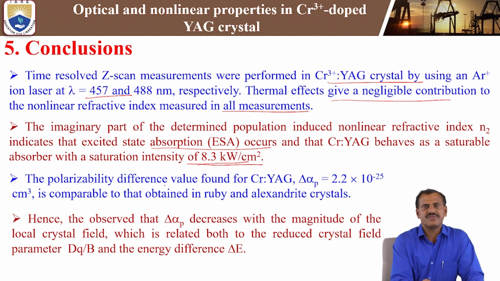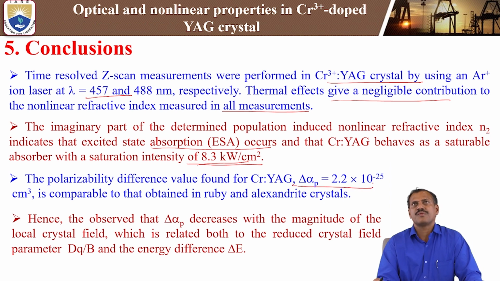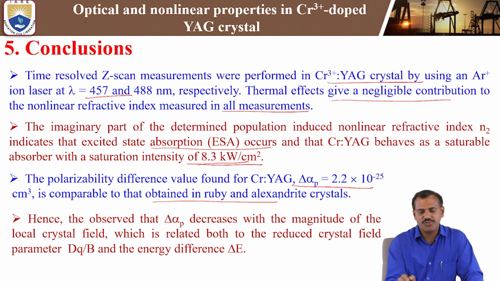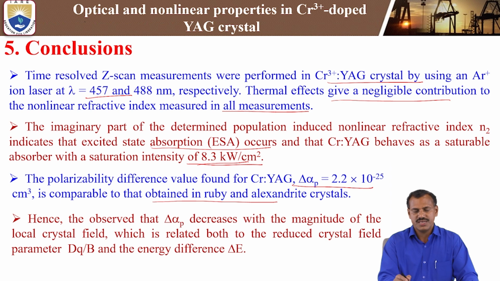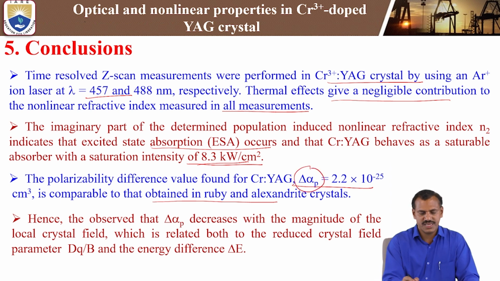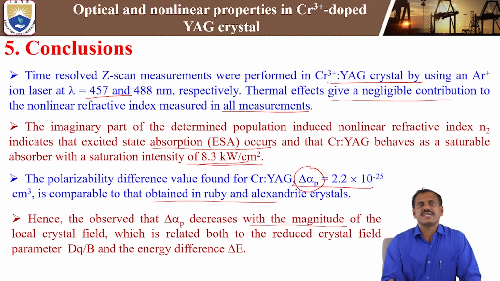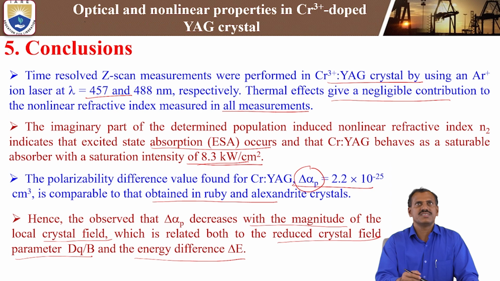Next, the polarizability difference value found for the chromium doped YAG crystal, Δα_p, is 2.2 × 10^-25 centimeter cube, which is comparable to that obtained in ruby and alexandrite. This value Δα_p is very near to the values obtained in the previous studies on ruby and alexandrite crystals. Hence the observed Δα_p decreases with the magnitude of the local crystal field, which is related to both the reduced crystal field parameter Dq/B and the energy difference ΔE. These we have studied by using the Z-scan technique and also optical absorption spectra.